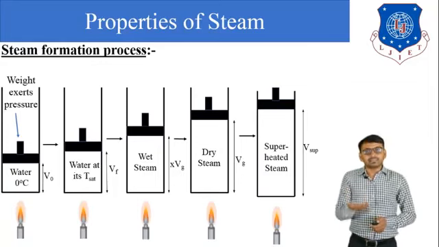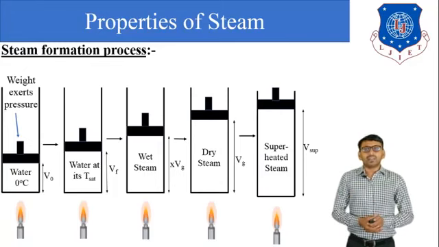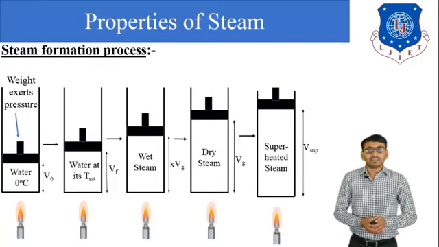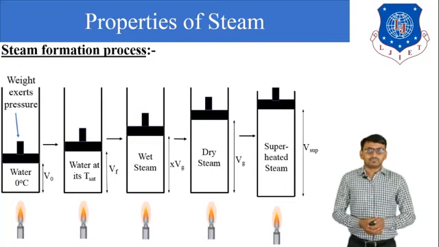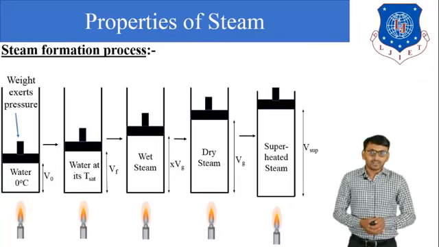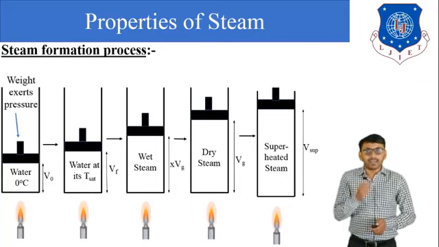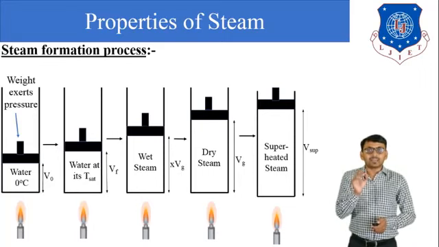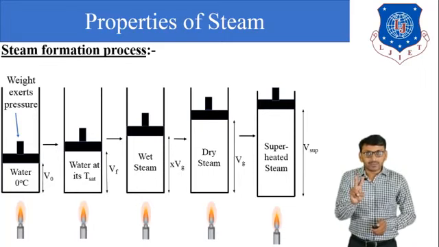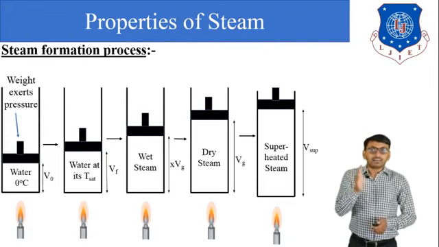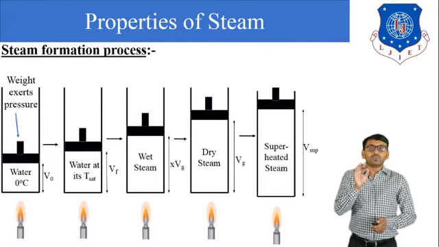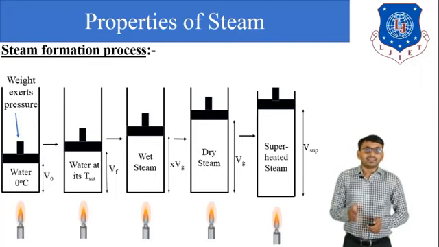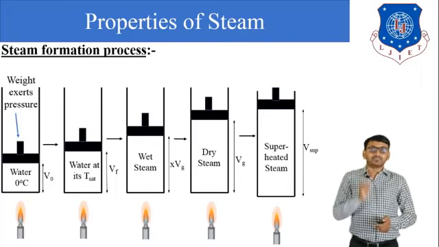Now again heat energy is supplied. So in the third diagram, there is a wet steam and the specific volume of wet steam is x into Vg. So when heat is supplied again, water at saturation temperature in the second diagram is converted into steam, and this is a wet steam.